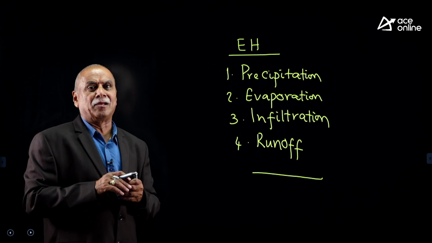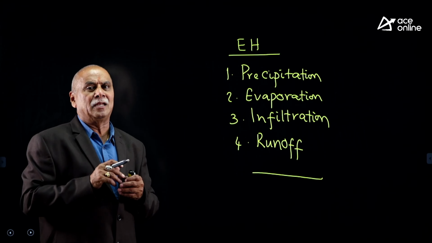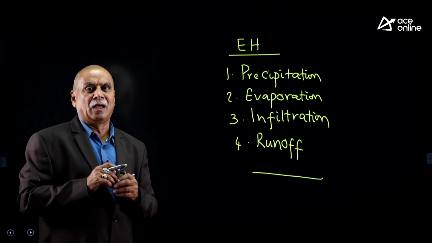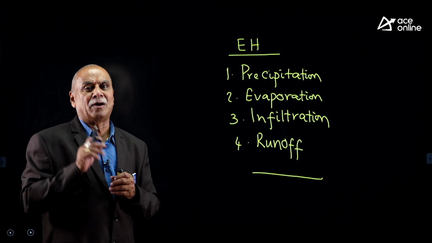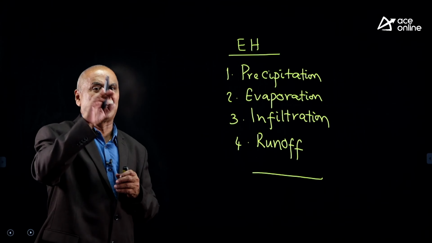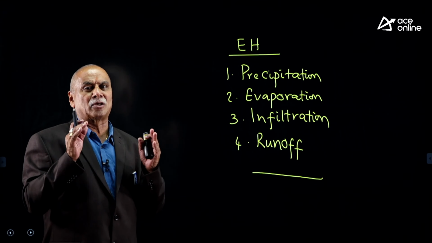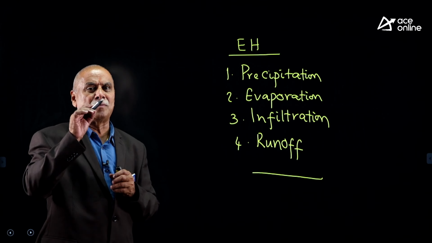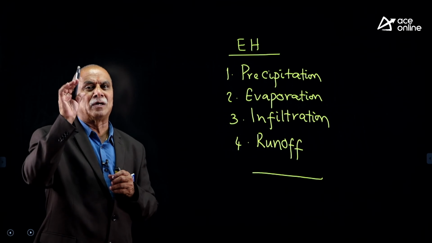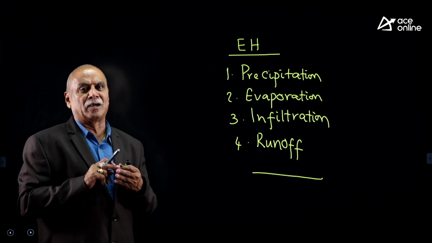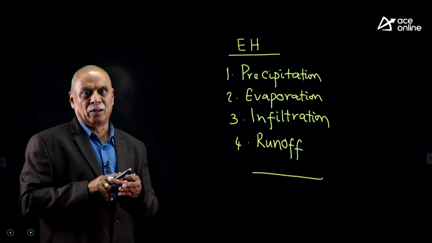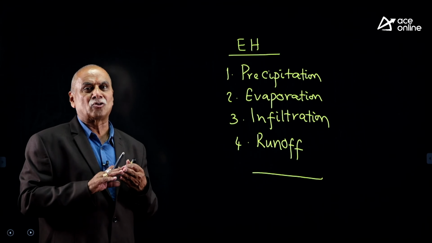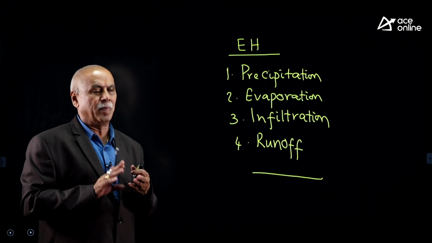infiltration, entry of rainfall water into the subsoil during the time of rainfall, evaporation. Evaporation includes evaporation, transpiration and evapotranspiration. It is the process of disappearance of water in the form of vapor back to atmosphere, either from the water body or from the surface of the leaves of the plants or from the given soil with the given crop.